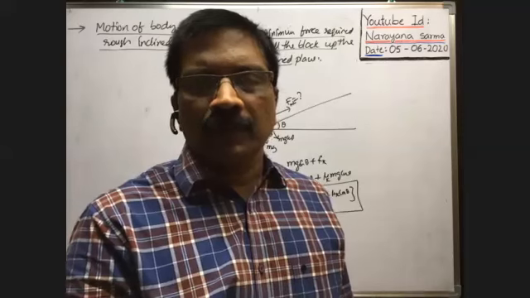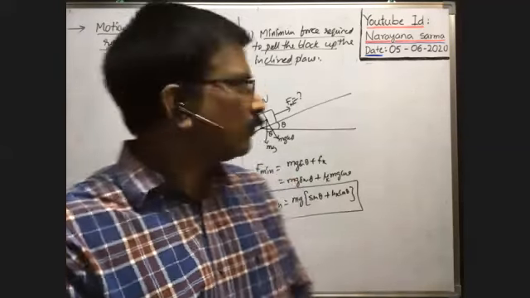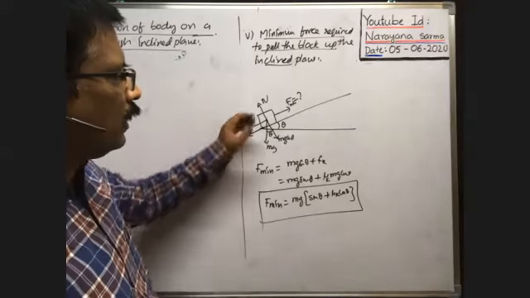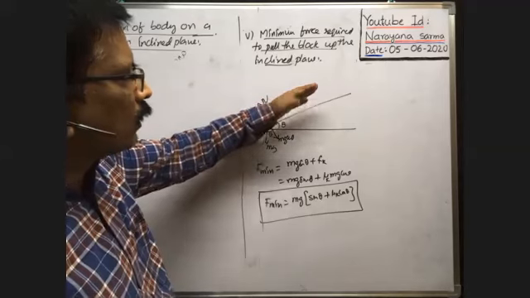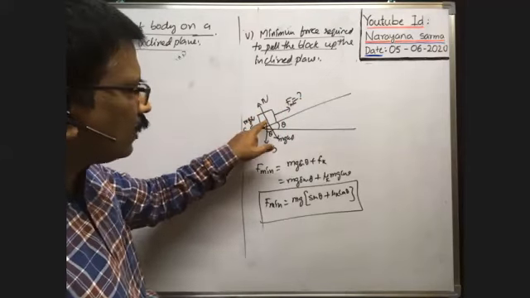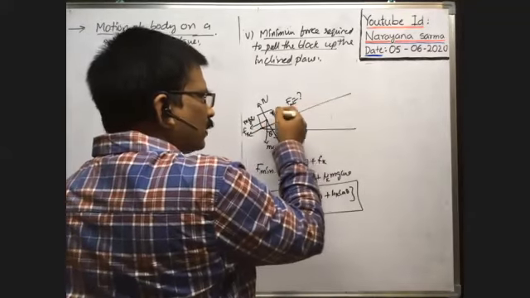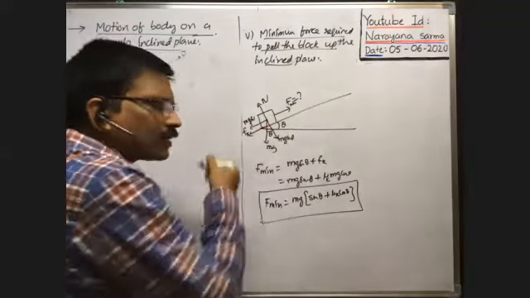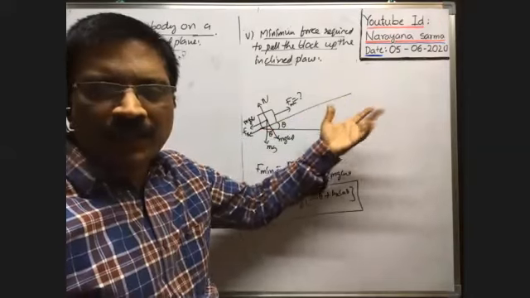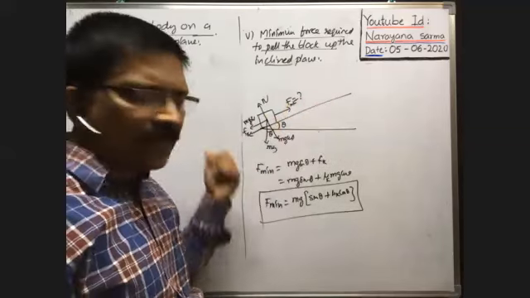Sir, can you explain this F minimum again? Which one? Now, this fifth point, sir. Fifth point. What is your doubt? Here, when the block is moving upwards, the weight component as usual acts downwards. When the block moves upwards, the kinetic friction acts on the block in the downwards direction to oppose the motion. If the block moves down, then the friction force acts opposite to the direction of motion of the block. Here, as the block is moving in the upward direction, in every case the friction force acts in the downwards direction. Okay.